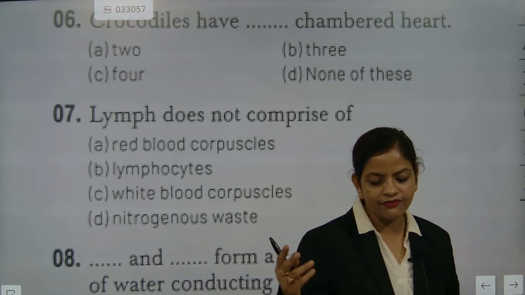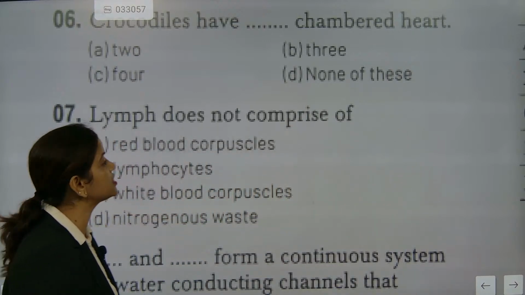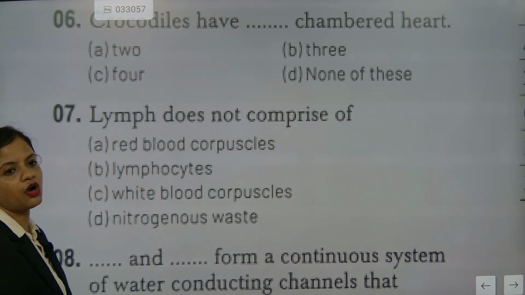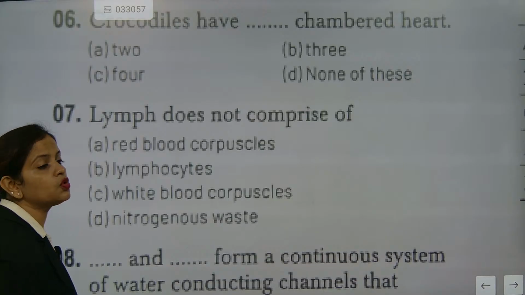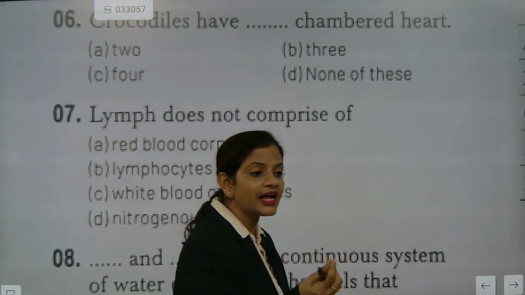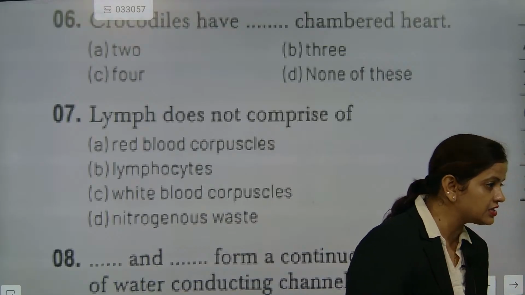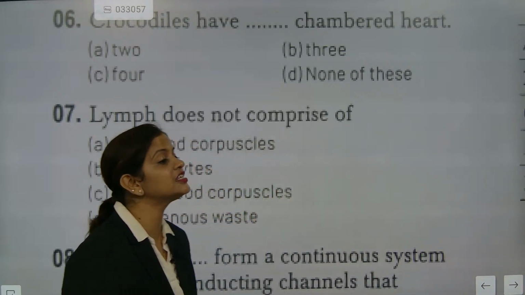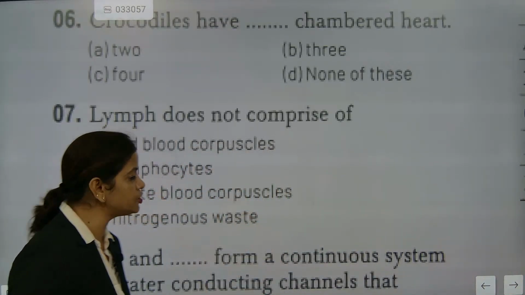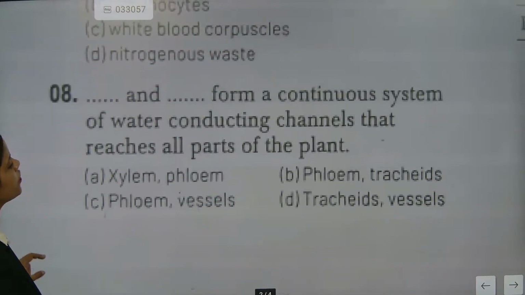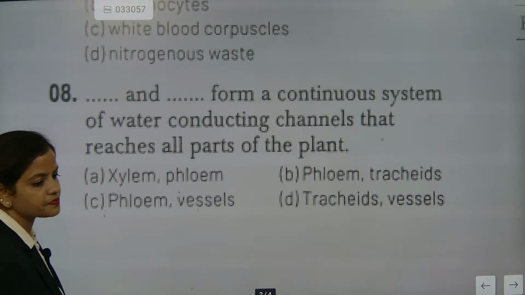Understood or not? The lymph will have lymph nodes. Already we have discussed it. So red blood cells will not be there in the lymphatic system. The fluid present in the lymphatic system is colorless. Understood? Now can we go for this question? Come on, go for it.